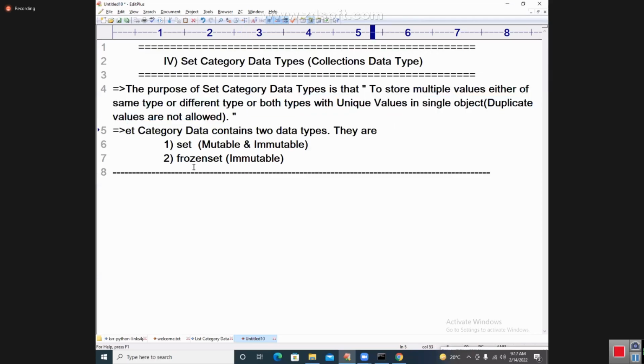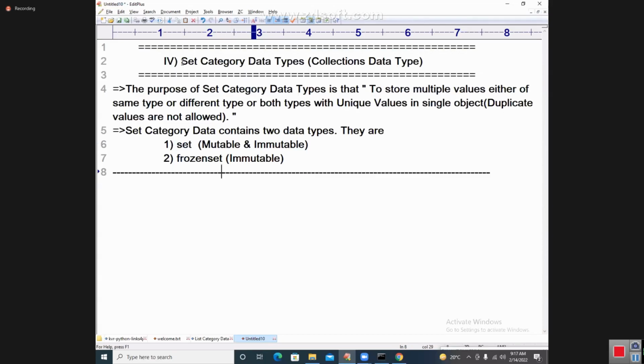But the only thing is, set belongs to what? Set belongs to both mutable and immutable. Frozen set belongs to immutable. Right, students? Now I'm going to enter into the set data type. I'm going to explain the set data type. Okay, students?